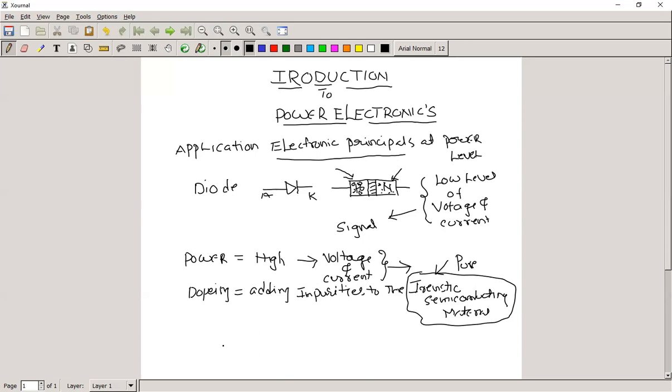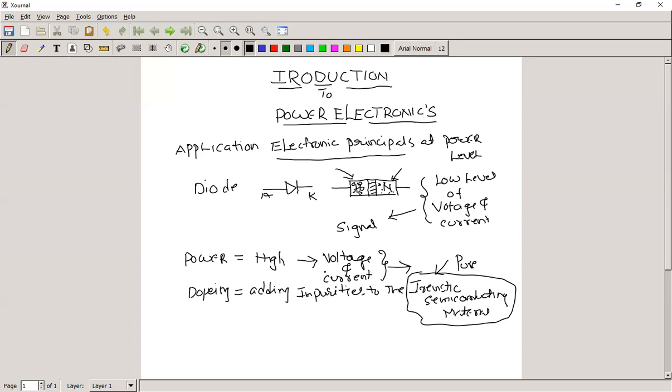Once it can withstand the voltage and current, we use that circuit. We make a circuit in such a way that it can be used in electrical engineering.